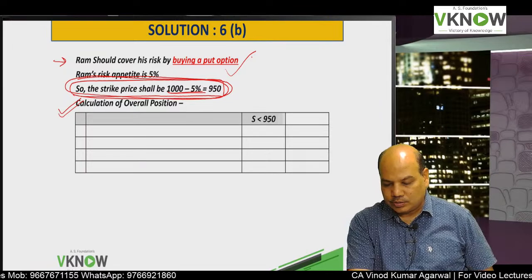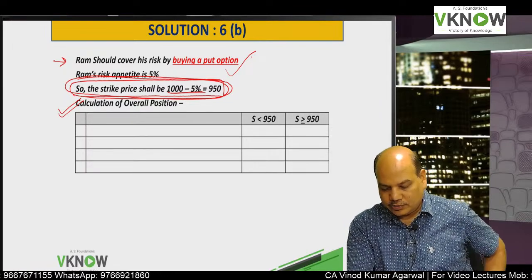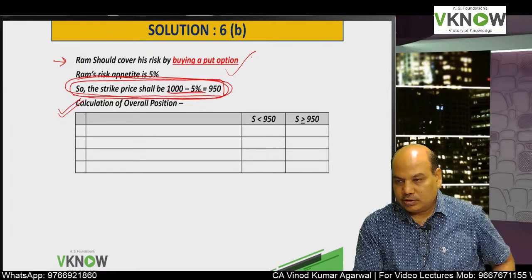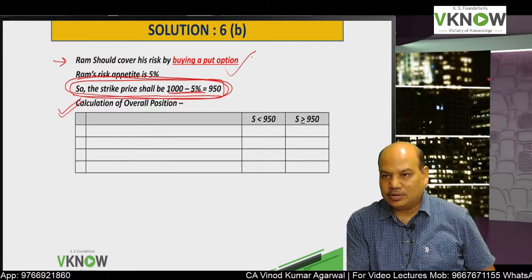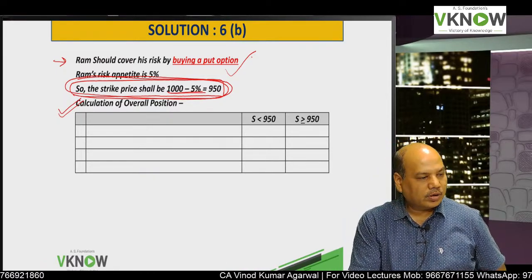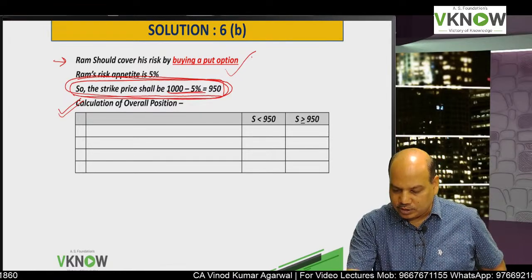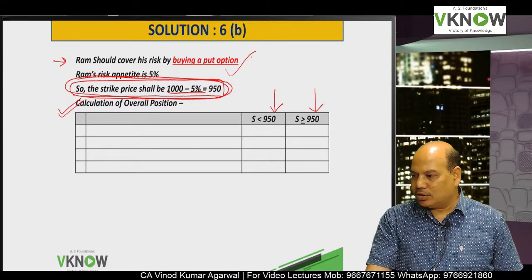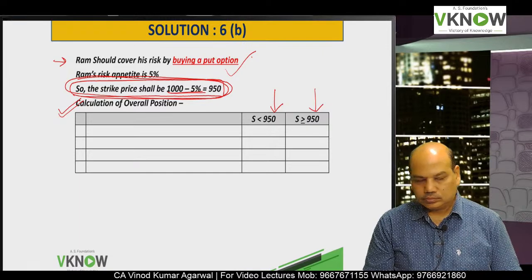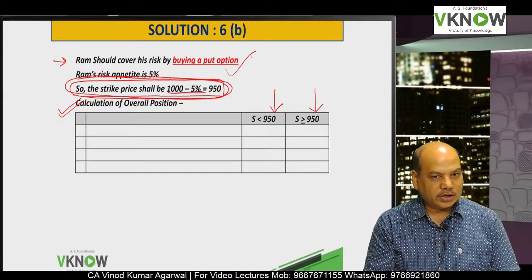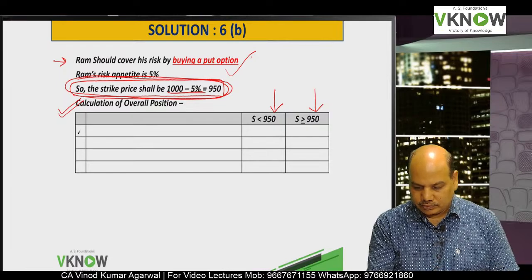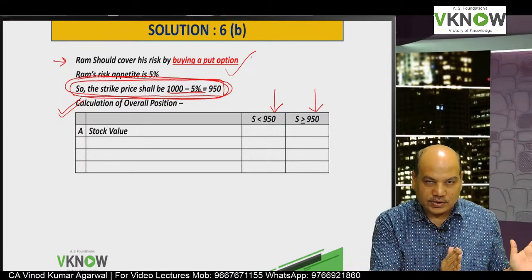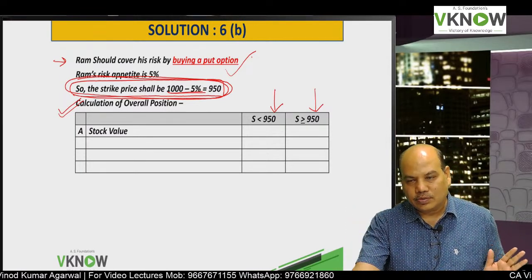Calculation of overall position. So there are two possibilities on expiry date, or after 1 month. Either the share price can be less than 950, or the share price can be greater than or equal to 950. Let us see what happens in these two scenarios.